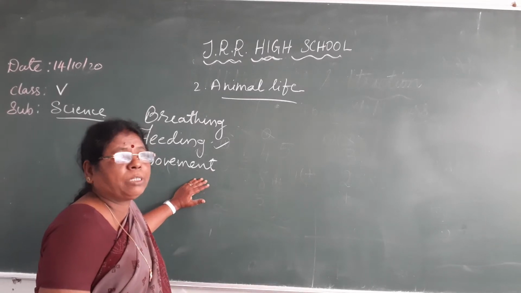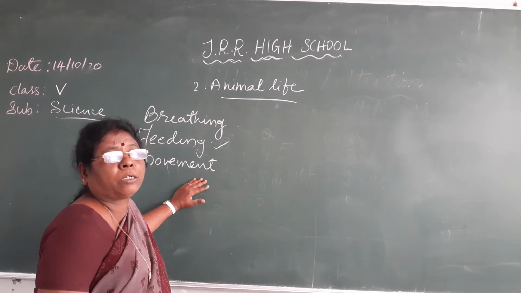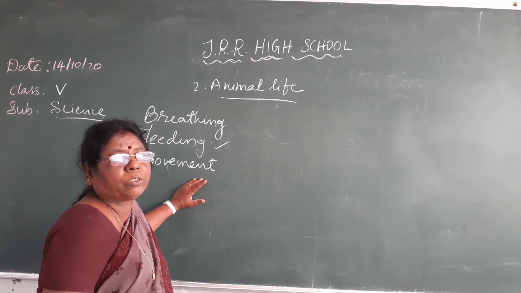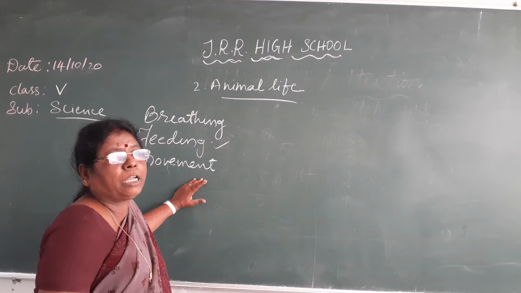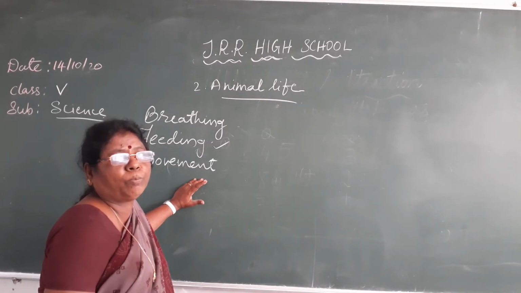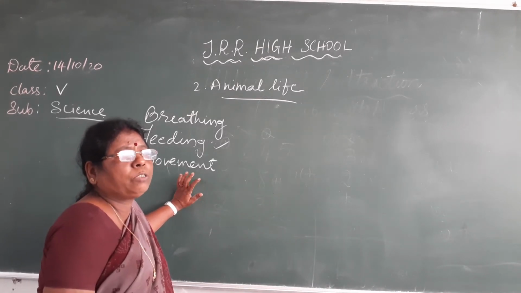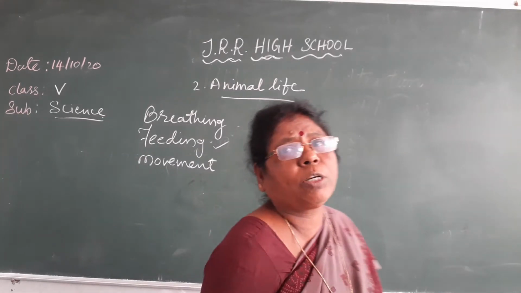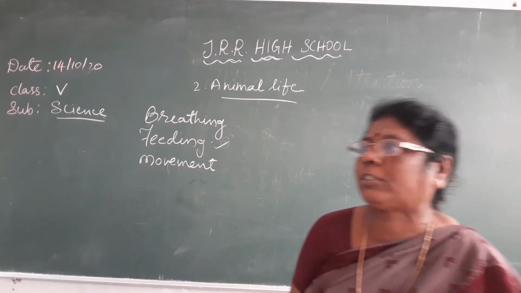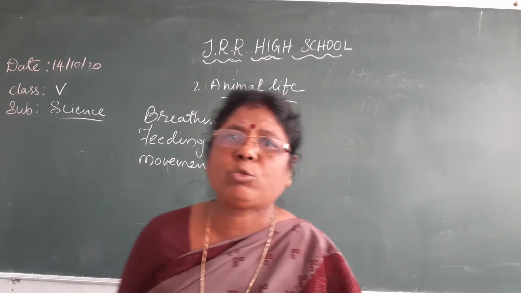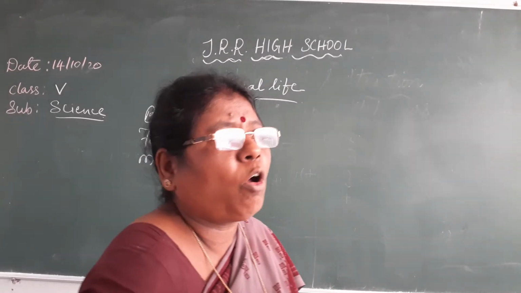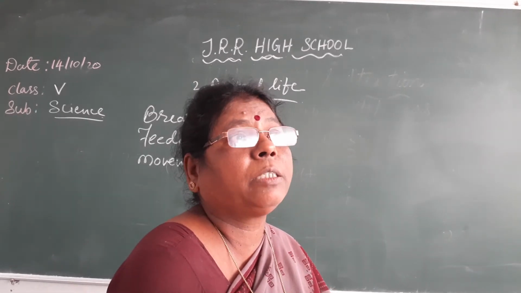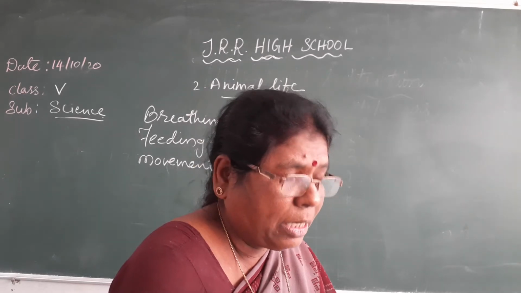So what are the land animals? Lion, tiger, fox, dog, deer, cat. They have four limbs. They use these limbs for running, walking, hopping, jumping. And aquatic animals, water animals also, I explained to you. Water animals like fishes have fins and tail fins which help them to swim in water. Octopus have tentacles. With the tentacles it moves.